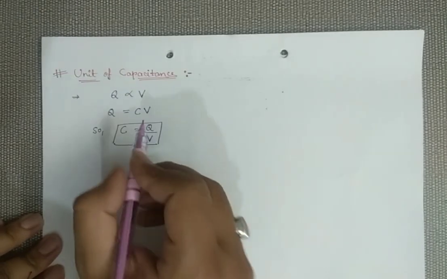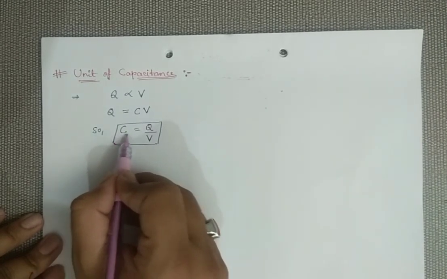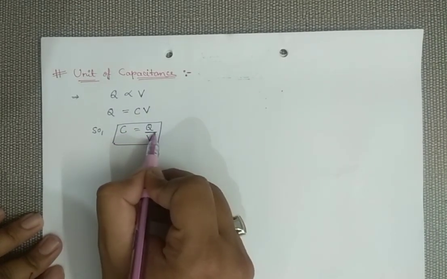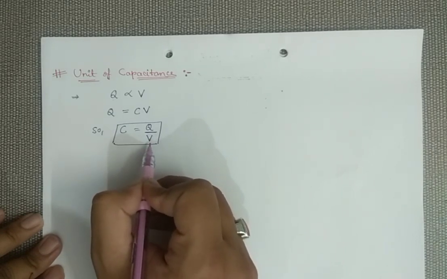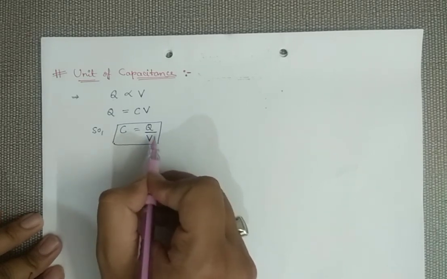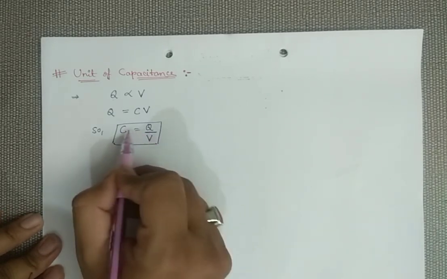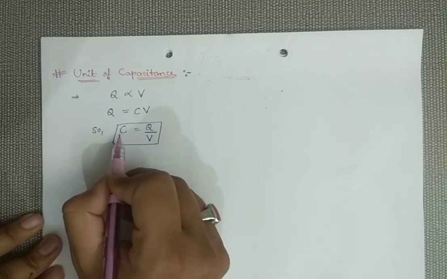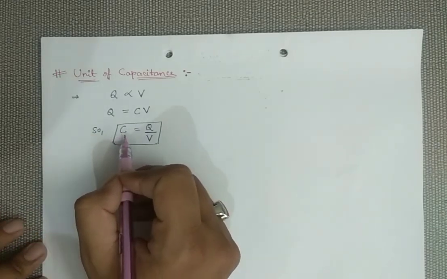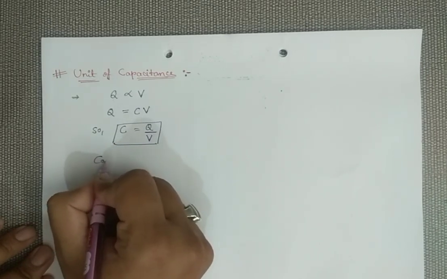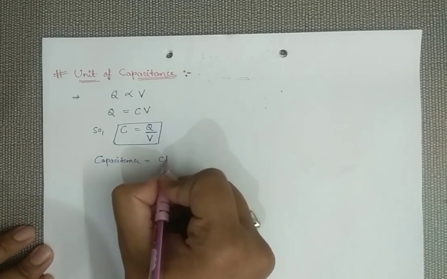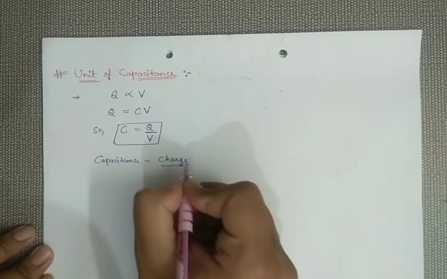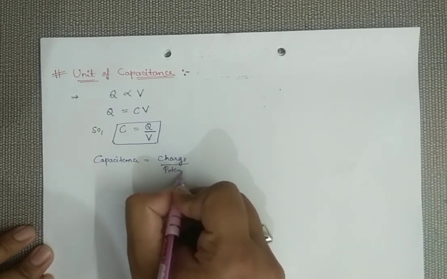One thing you must keep in mind: the main purpose of capacitance is to measure how much charge a conductor can hold without going to high potential, or without changing potential. That property is the capacitance. So C stands for capacitance, Q means charge and V means potential.